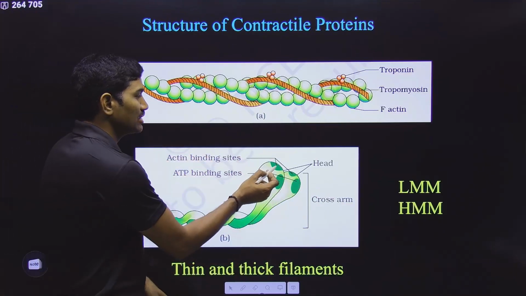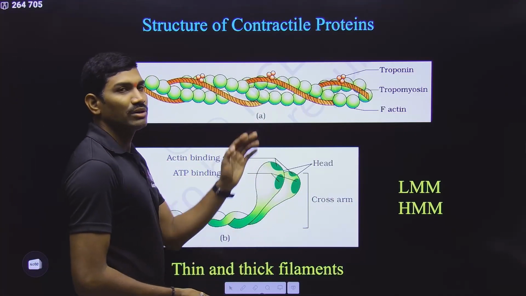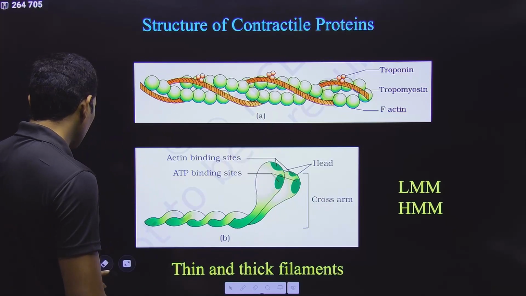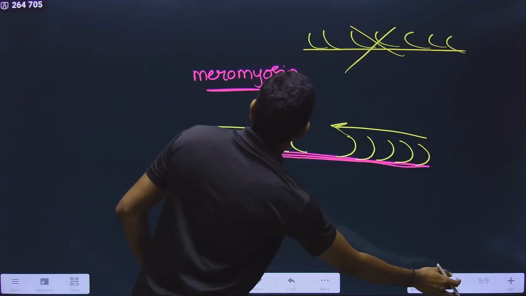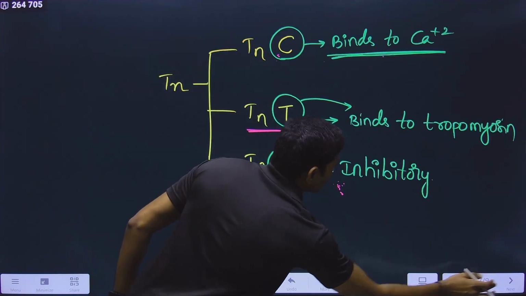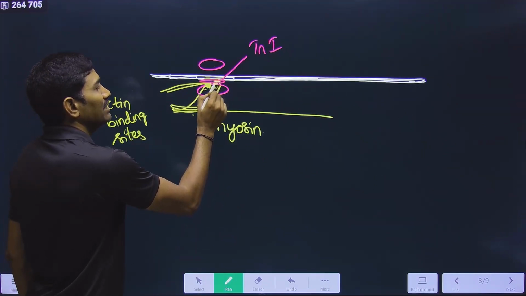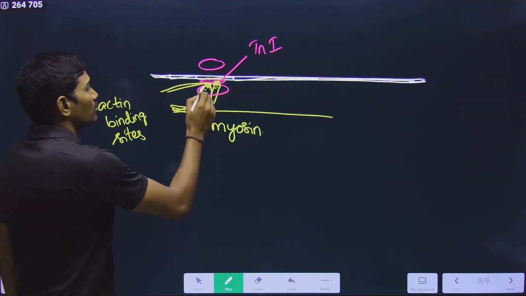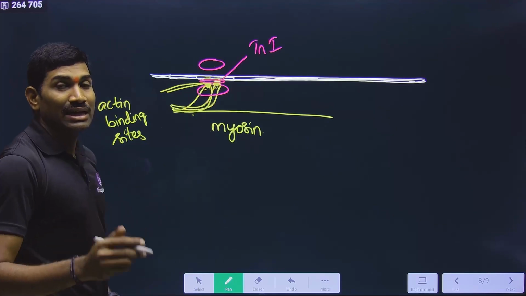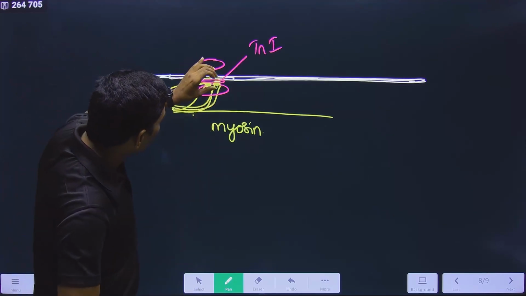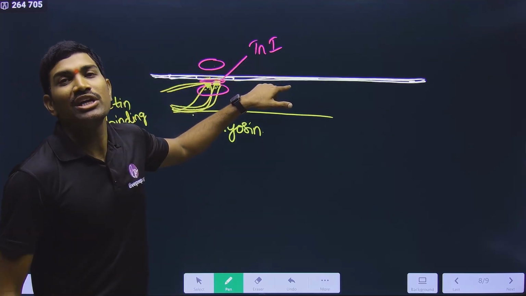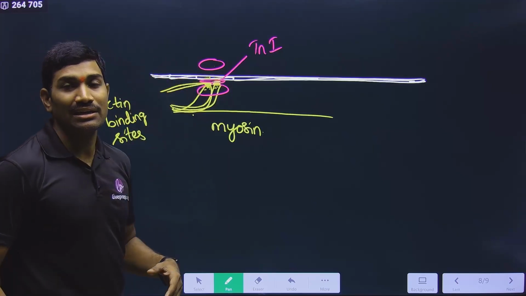And just now I told you, myosin binds to actin. So this is what our diagram shows. That's why it has actin binding sites, so that it will bind to actin. But under the resting condition, in between these two, who is coming? Troponin I is coming. That's why these two cannot interact.